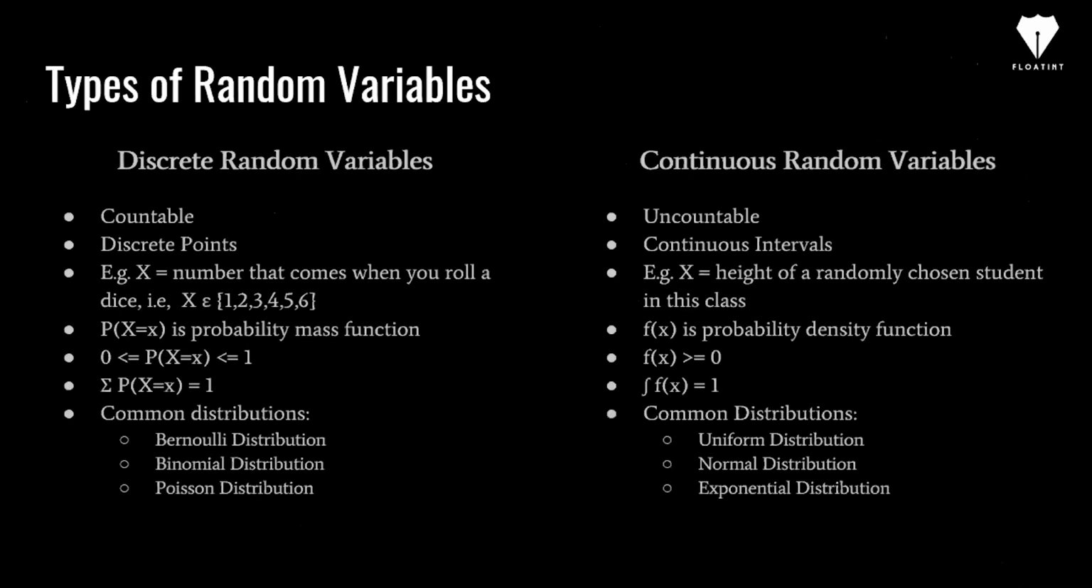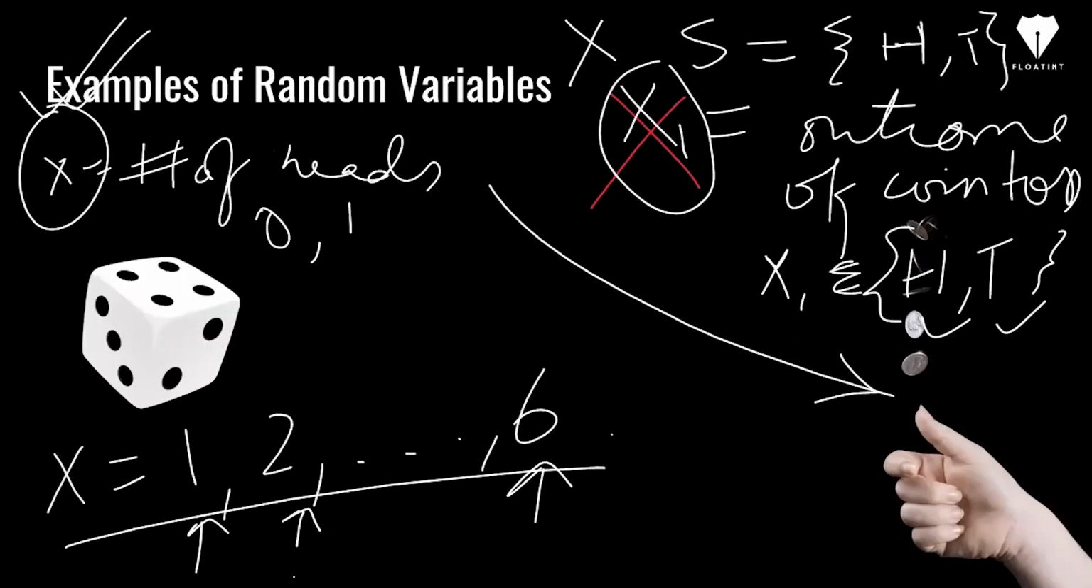So let's see what the types of random variables are. We have two types of random variables: one is discrete, another one is continuous. Discrete random variables are countable. For example, these two experiments which I described are discrete random variables because the outcomes are finite and discrete in nature. So 1, 2, 3, 4, 5, 6, these are discrete values.